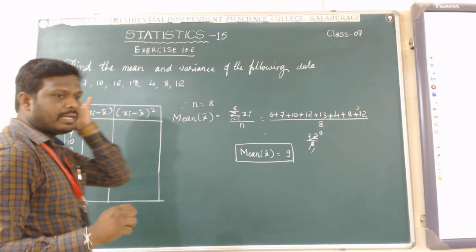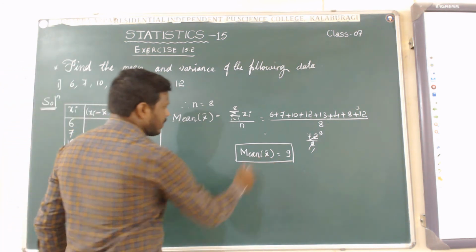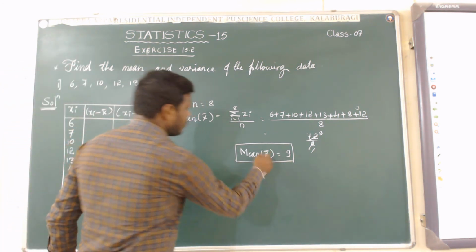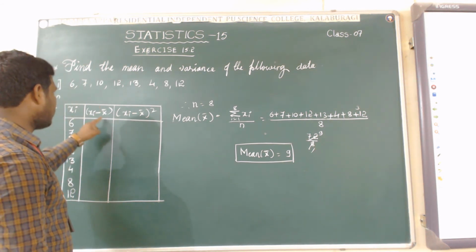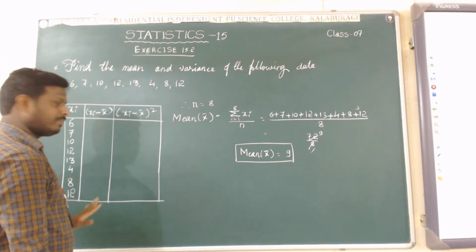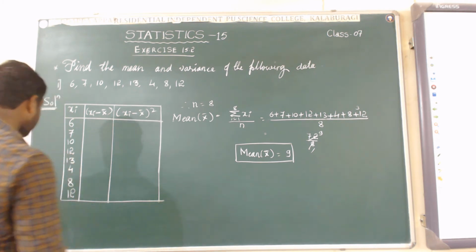Now you got the mean. By using the value of x bar, we have to find this value, xi minus x bar. Okay, simplify one by one.